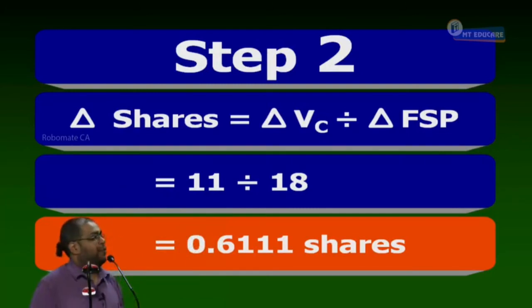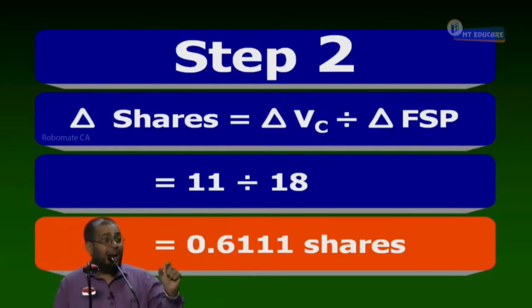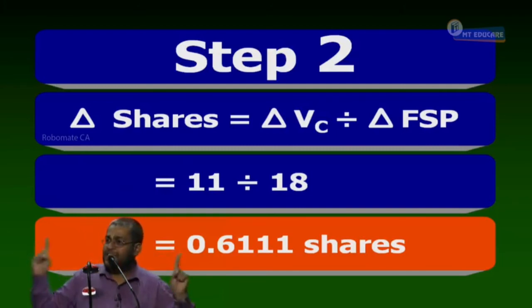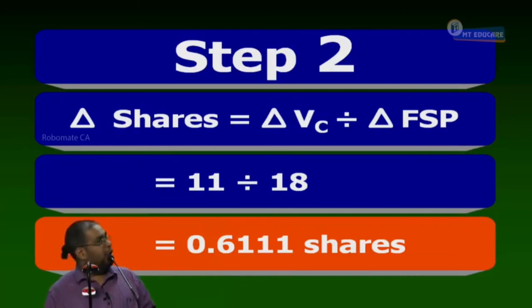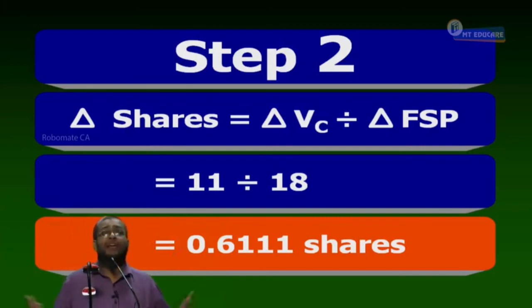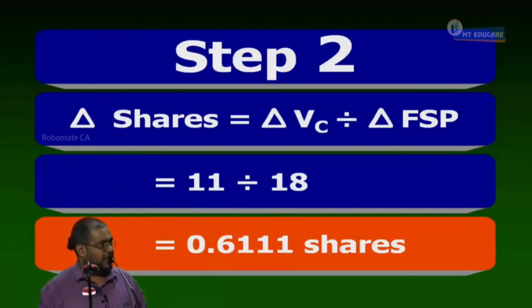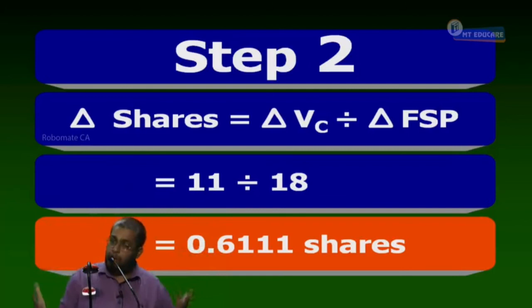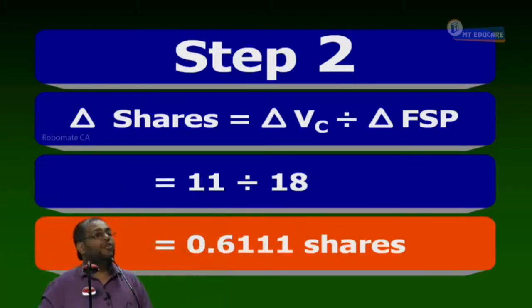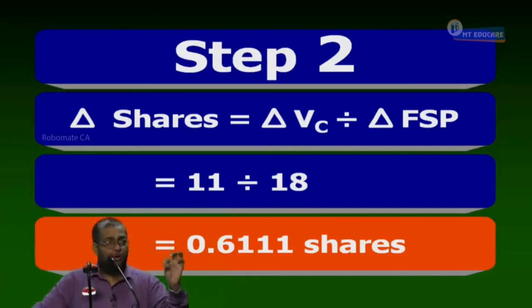Now, you tell me my portfolio. What is my portfolio? I have written one call option. I am holding 0.6111 shares. So, my portfolio consists of 2 items. One is a call, another is a share. The share I have purchased, the call I have sold. How many calls have I sold? 1 call. How many shares have I purchased? 0.6111 shares. Is this my portfolio? No. This portfolio should have a value after 3 months. Should it have a maturity value or not?